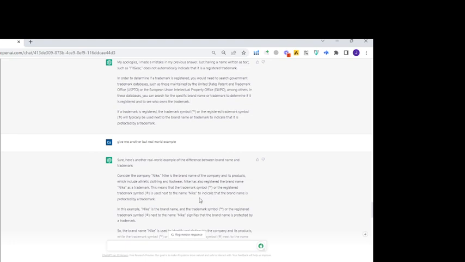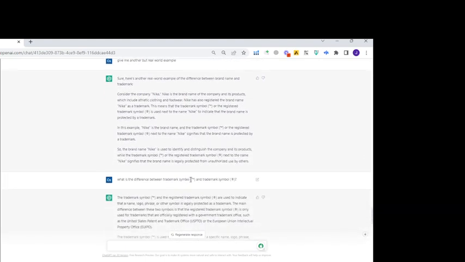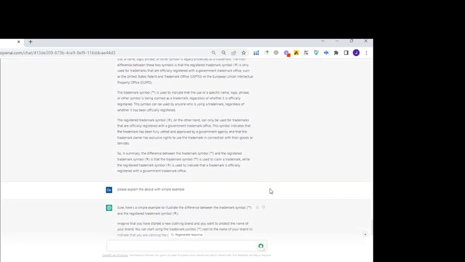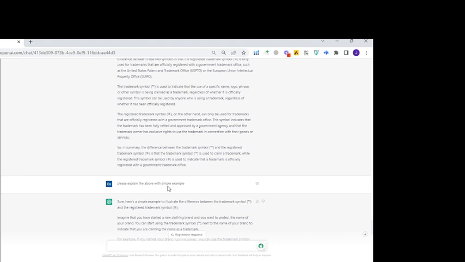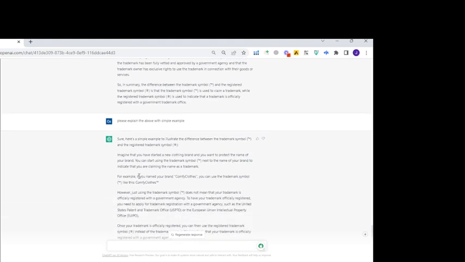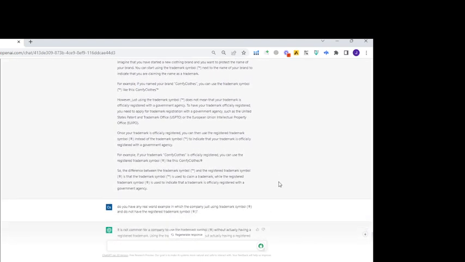So here is a Nike example, and furthermore I am a little bit confused about the trademark symbols, and here we go, further explanation. If I go with a simple example, and here we have a simple example. Imagine that you have started a new clothing brand, and here is an example as well. So that's how it is working.